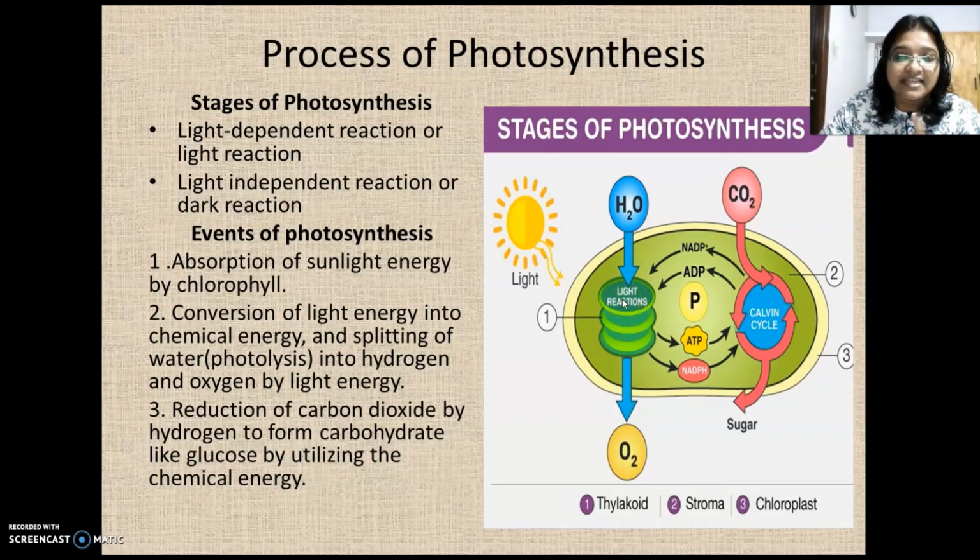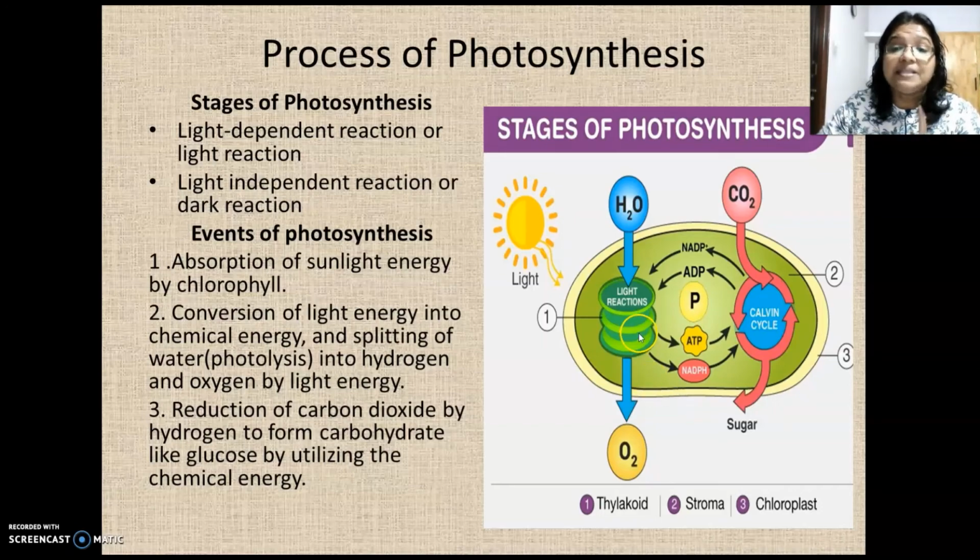So during light reaction, the light energy from the sun is trapped by the chlorophyll molecules, and there the light energy will be converted into the chemical form of energy, that is ATP and NADPH. So the light energy will be converted into chemical energy. That's the main process of light reaction.